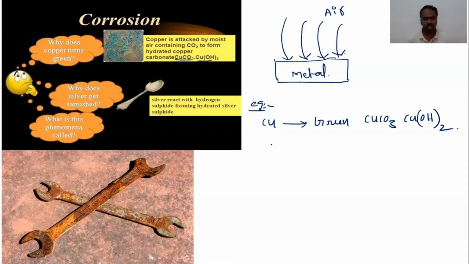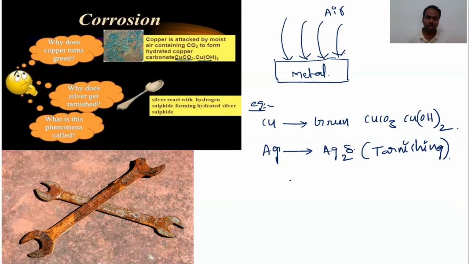In the same way, if it is silver, then it becomes gray color due to formation of silver sulfide. So when the hydrogen sulfide present in the atmosphere reacts with the silver, it forms silver sulfide. The color of silver changes to gray, that is called tarnishing. Tarnishing of silver. If it is iron, see this diagram. When the iron is exposed to the open atmosphere, brown color layers appear on the surface of the iron metal. That is called rust.